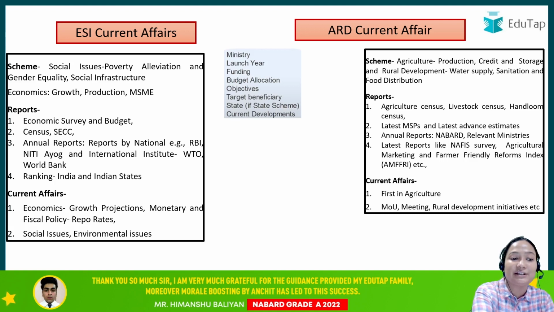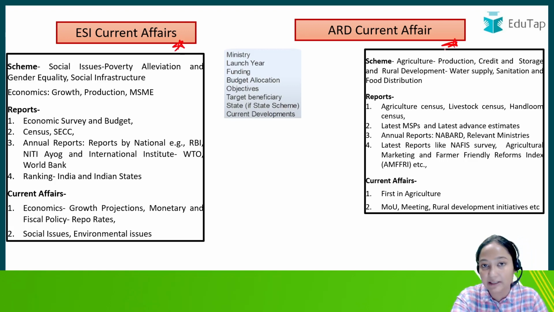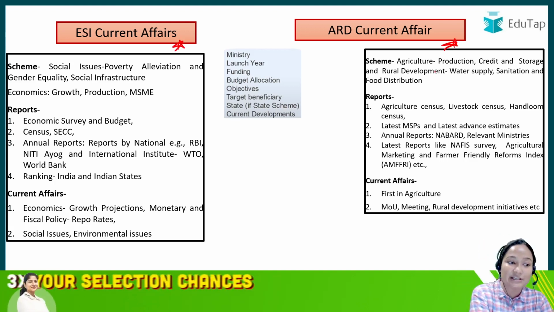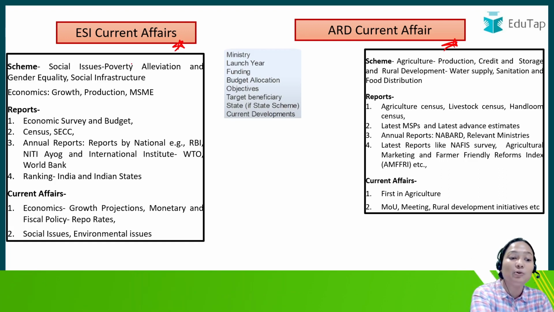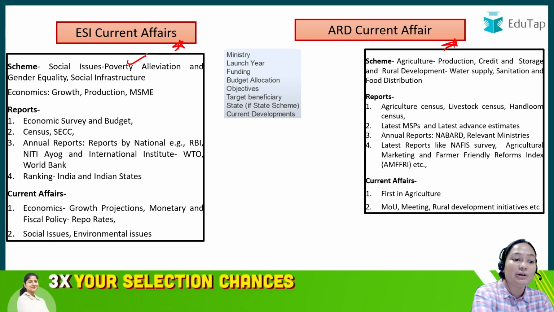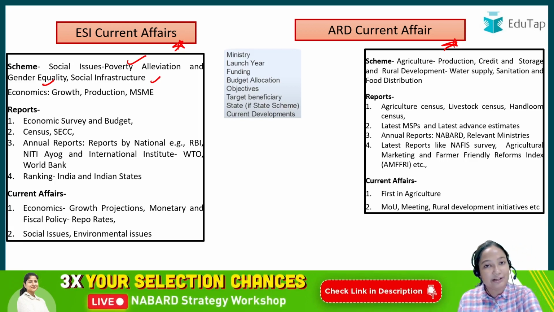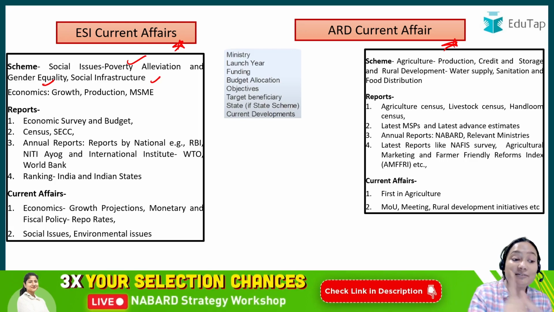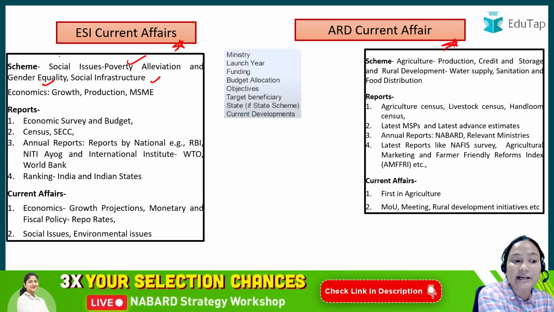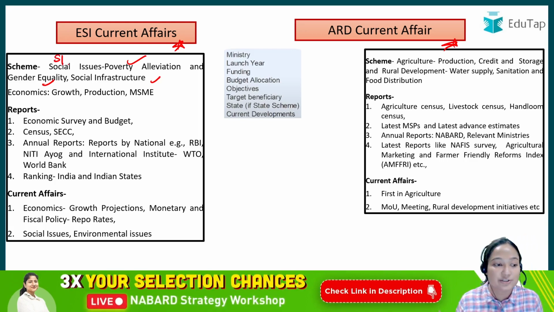So I have divided this into ESI current affair and ARD current affair, right? So in government scheme, what you will have to do: poverty alleviation, gender equality, social infrastructure related schemes. Now which ministry it will be, that I will discuss in the next slide. Then, ये तो देखो हो गया ESI में SI, right, social issues.